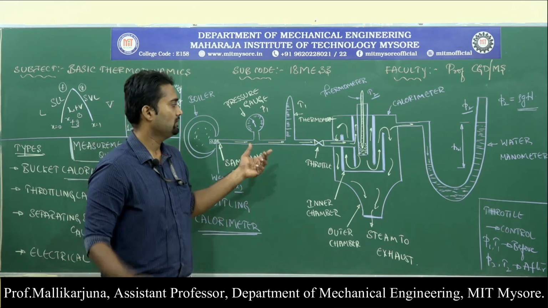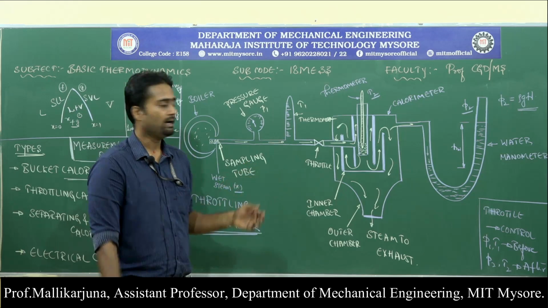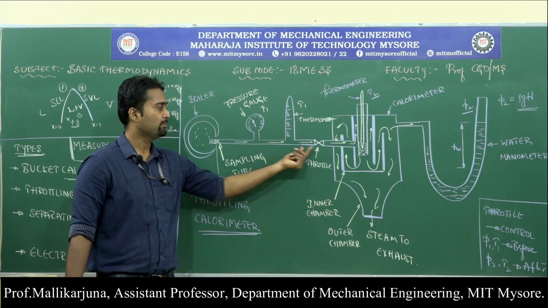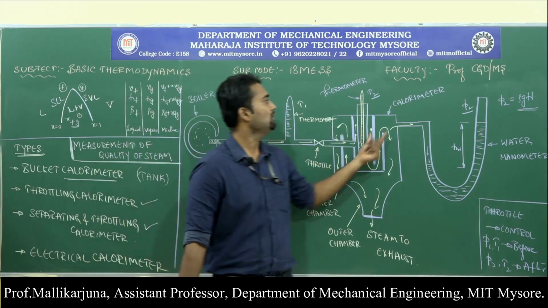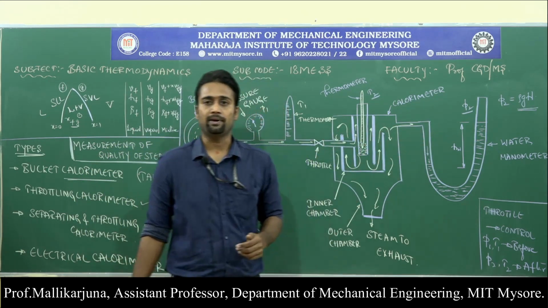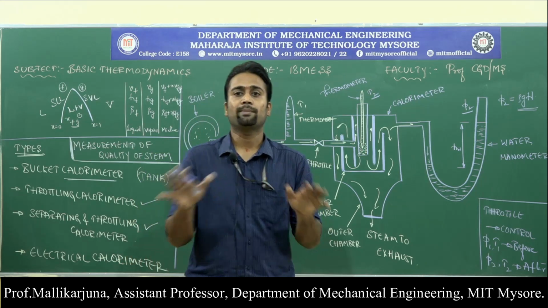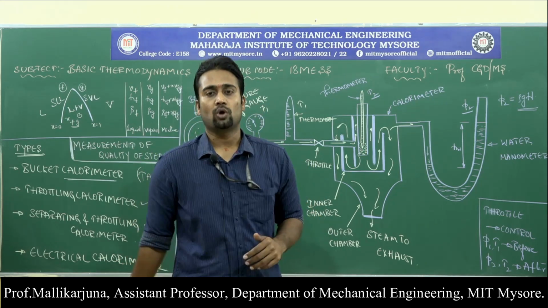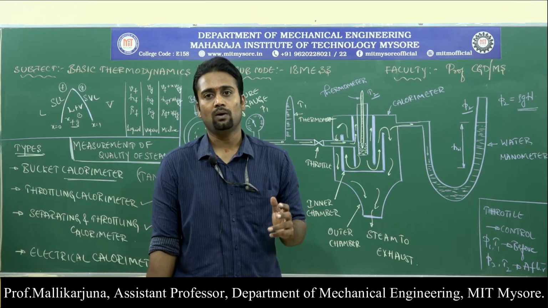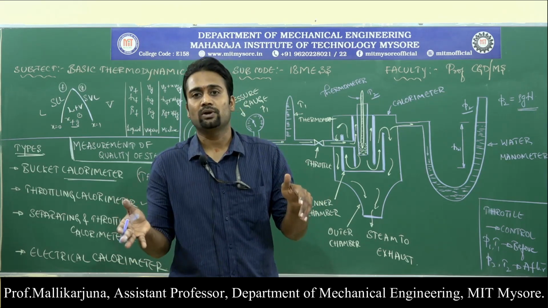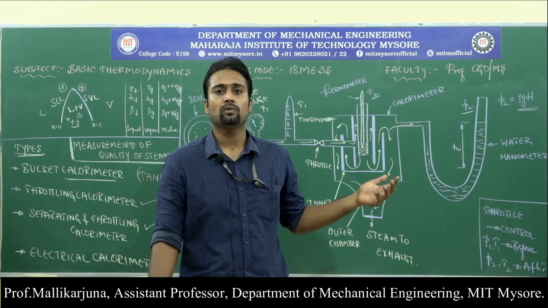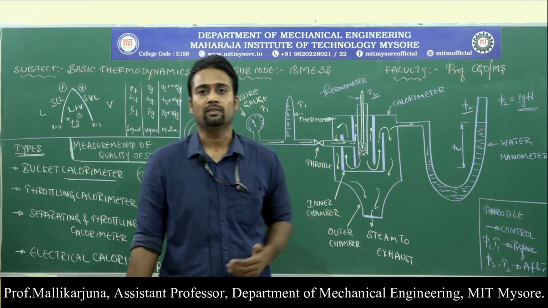Make sure five things are very clear in our mind. We have measured pressure and temperature before throttling. Throttling is the pressure reduction process. After throttling also, we have measured pressure and temperature. So four values are with us along with the throttling phenomenon. Now, upon throttling, what is the pressure reduction and how the temperature is going to vary and how the things are happening, that we will look at in the next class.